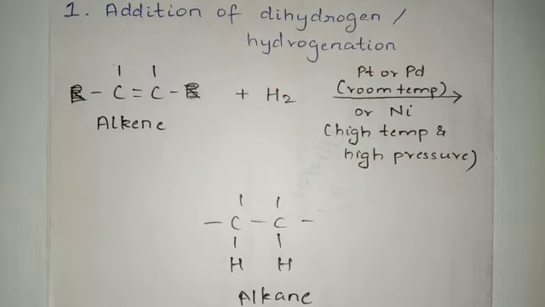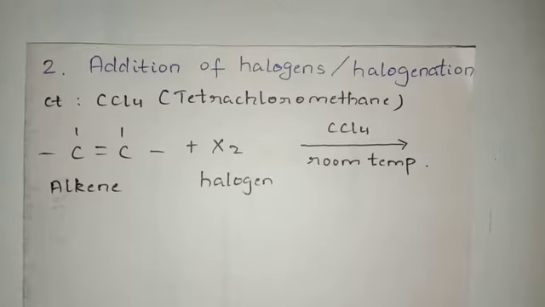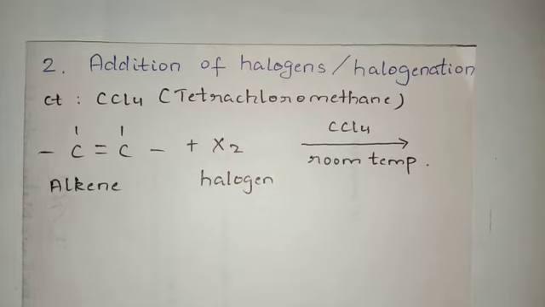Okay, fine. That is more than enough. Students, let's move on to the second chemical property, that is addition of halogens, or this reaction is also known as halogenation. Okay, fine. Students, dehalogenation means removal of halogen.